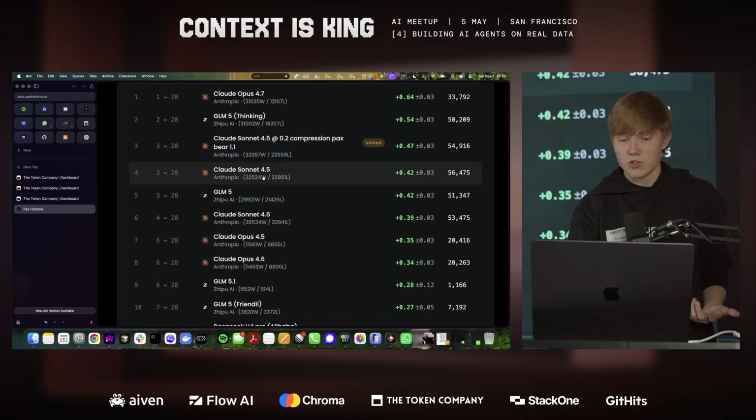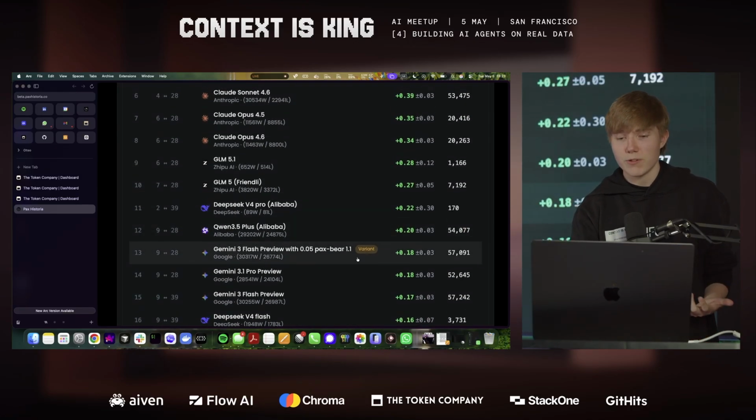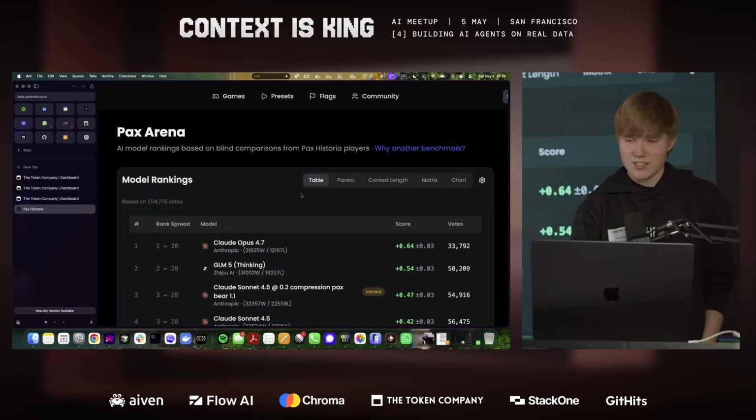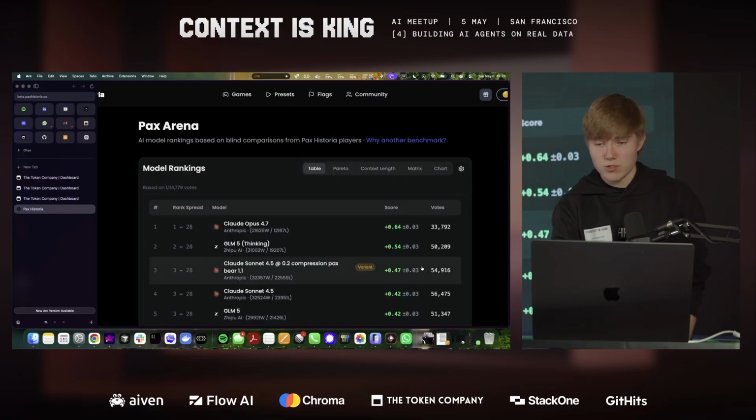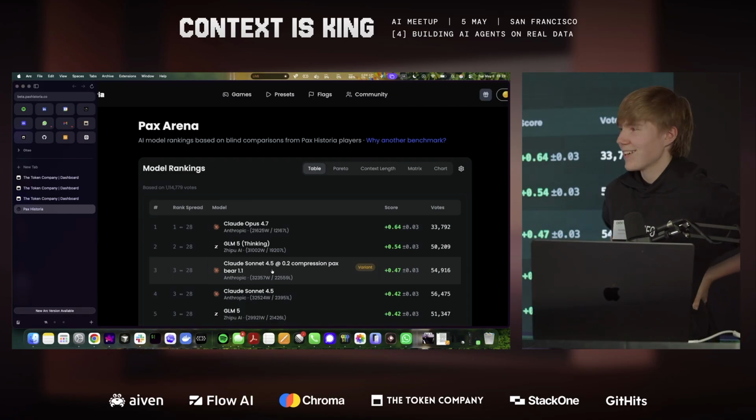So here is a fine-tuned model with Claude Sonnet. Here is a fine-tuned model with Gemini 3 Flash Preview compared to the normal 3 Flash Preview. And this is a live ranking around 54,000 votes per comparison. And yeah, we're looking to hire more LLM researchers. I'm sure there's going to be some questions. Yeah, that's it. Thank you.